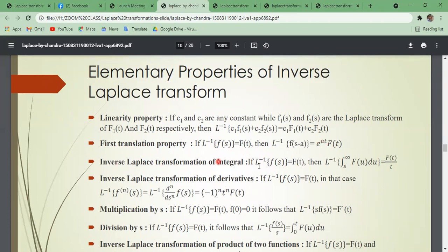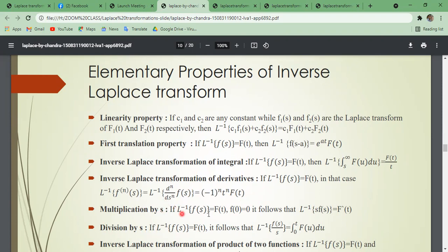Now the inverse Laplace transformation of the integral property will be this, the opposite of the previous one. Remember it. If you know the properties of Laplace transformation, then you can know the inverse Laplace transform. So the inverse Laplace transformation of derivatives is a similar process. The inverse Laplace transformation of the nth derivative of F(s) will be minus 1 to the power n, t to the power n, f(t).